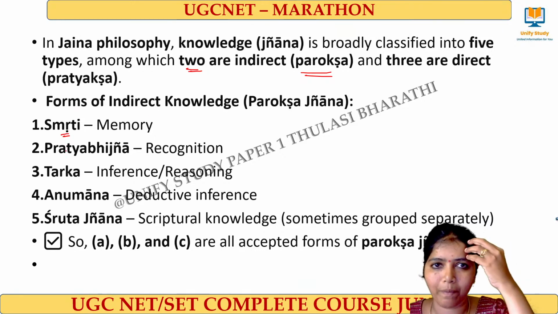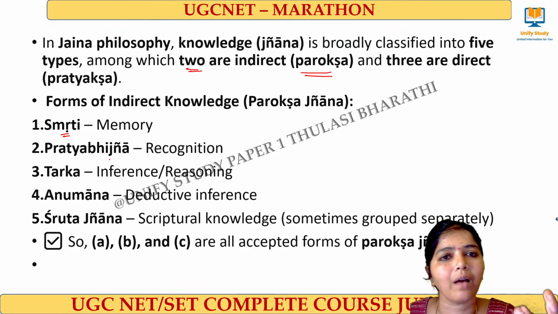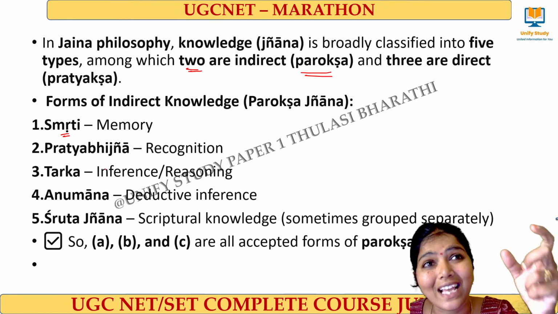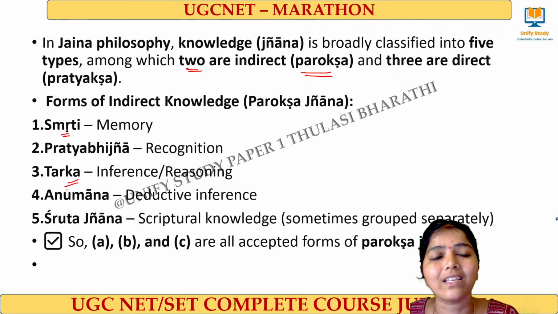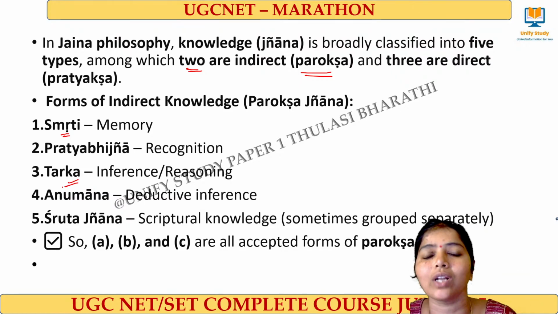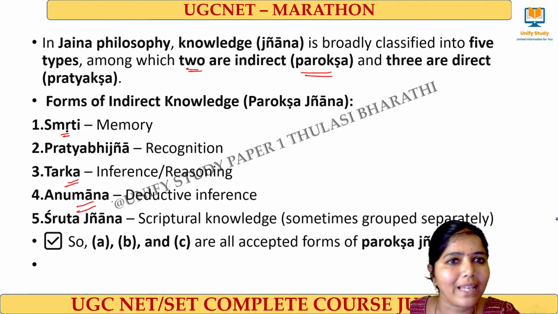Smriti means through memory, when I have some knowledge. Pratyabhijnana means recognition; through recognizing something, I gain knowledge. Tarka means through reasoning, through making inferences. And Anumana is again a type of inference; with a proper reason, I know something, and that is called Anumana.